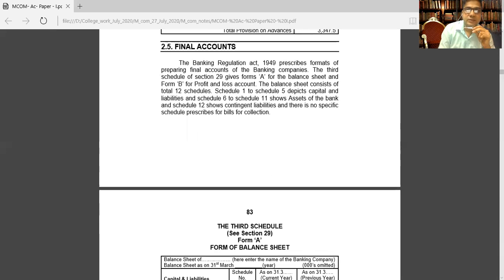Now we will discuss final accounts because our subject is advanced financial accounting and we should study final accounts.